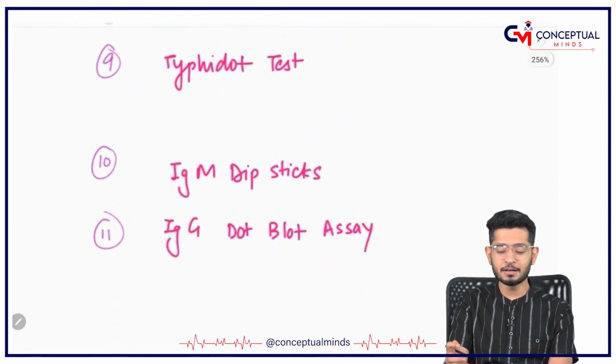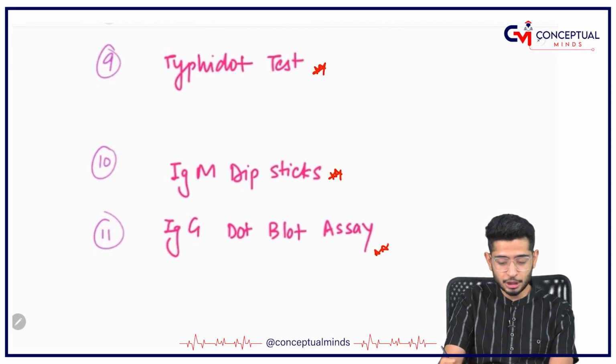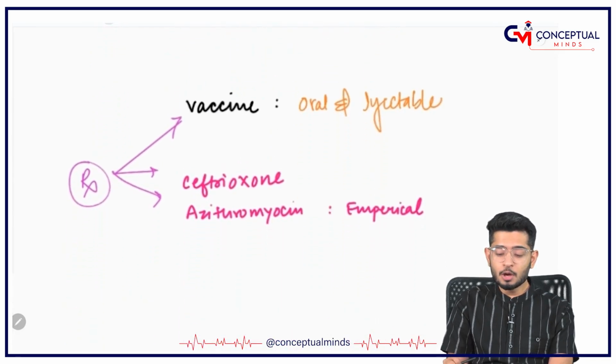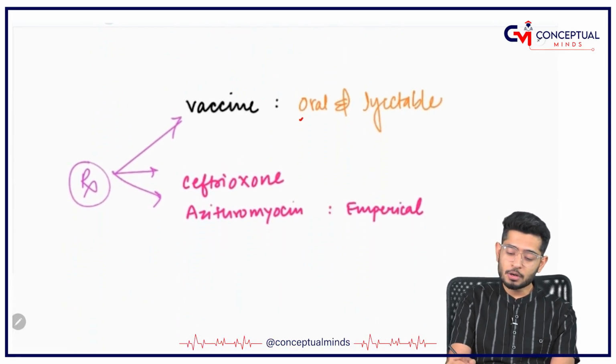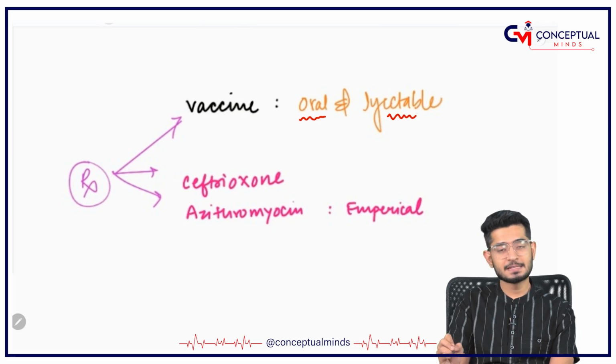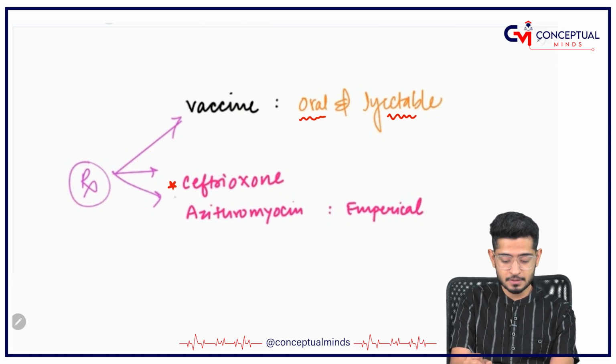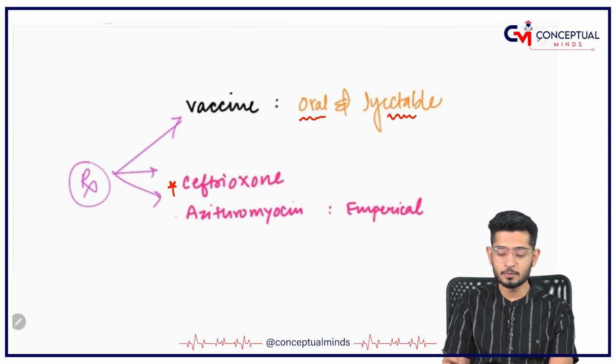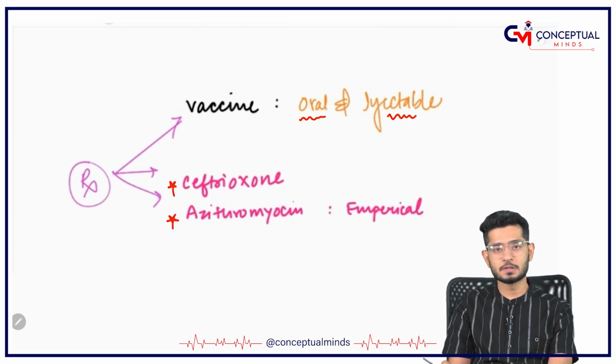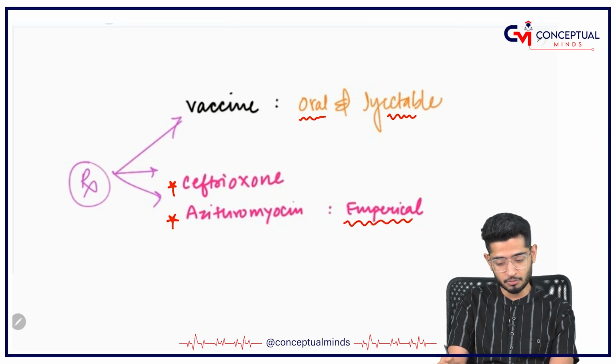Other tests are the Typhidot test, IgM dipstick, and IgG dot blot assay. Vaccines: oral and injectable vaccines are both present. And remember the treatment: the first drug you give is ceftriaxone, then azithromycin is also given for empirical treatment.